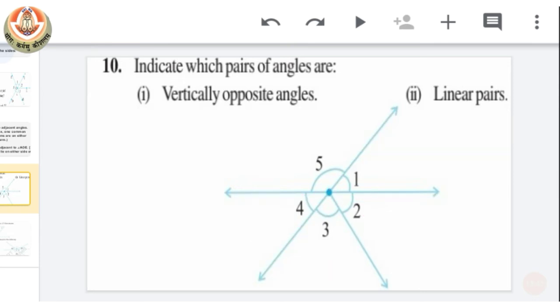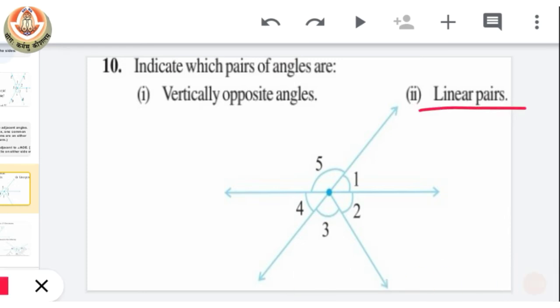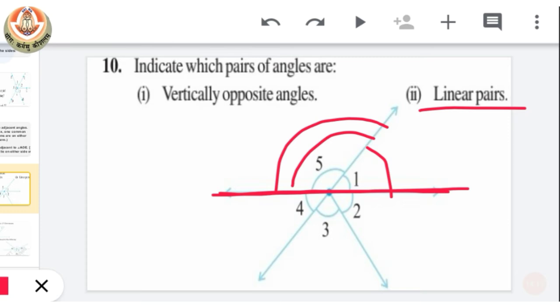Now second, we have to find a pair of angles which are a linear pair. So for a linear pair, we know that they should be adjacent and forming supplementary angles. So here you can see that angle 1 and angle 5 are a linear pair. Okay, because they both are adjacent, and also they are forming supplementary angles. Another pair is angle 5 with angle 4.